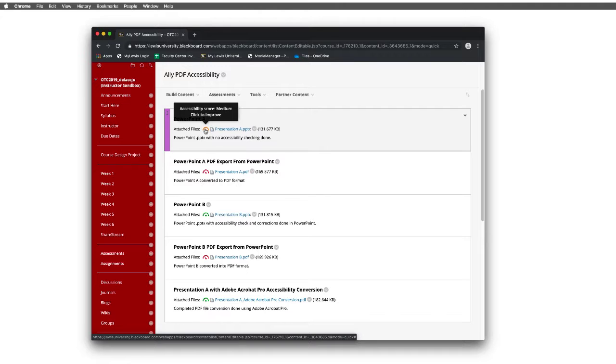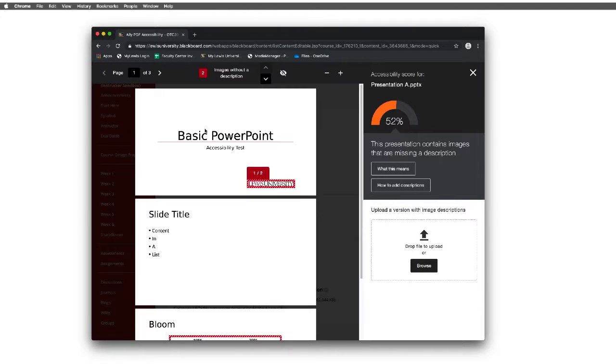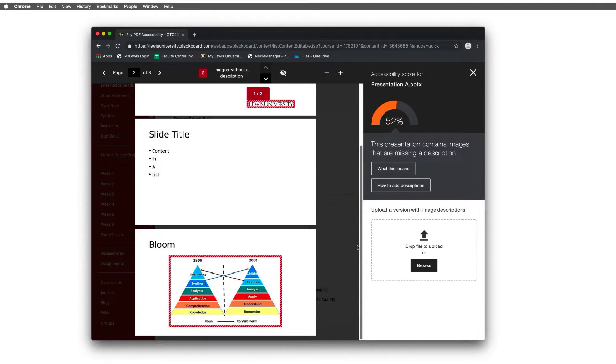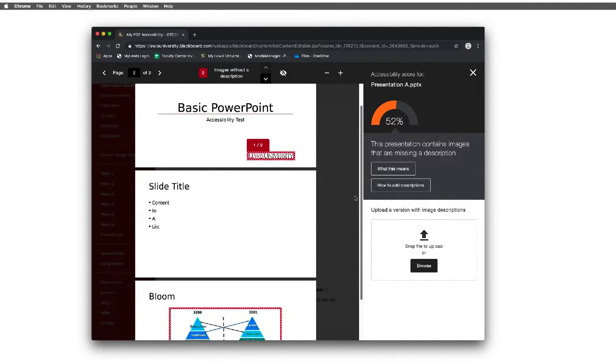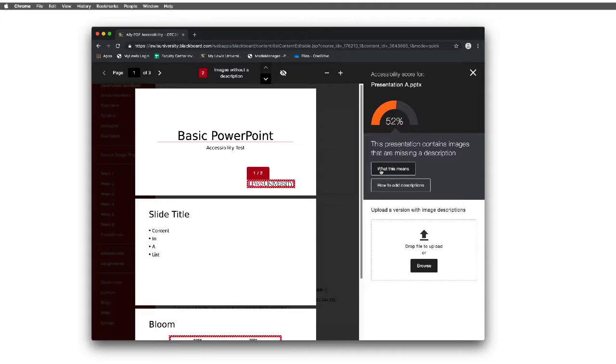Once I select the accessibility indicator for the first PowerPoint A that has not been checked, you'll notice that automatically the accessibility indicator draws our attention to the Lewis University logo and the image that we have for Bloom's taxonomy here. What you'll see here is that we're at a 52% rating, and it says the presentation contains images that are missing descriptions. We can select on the tools here to get suggestions on what exactly that means and how to correct the situation.